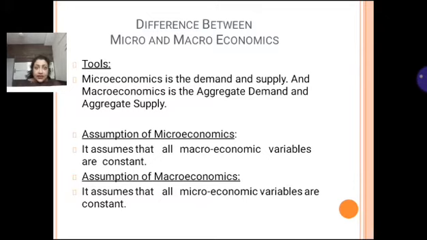So aggregate demand, aggregate supply, these are macroeconomic variables. When we talk about microeconomic variables, it could be the price of a commodity, or the supply of a particular good, or the demand for a particular good. These are microeconomic variables.